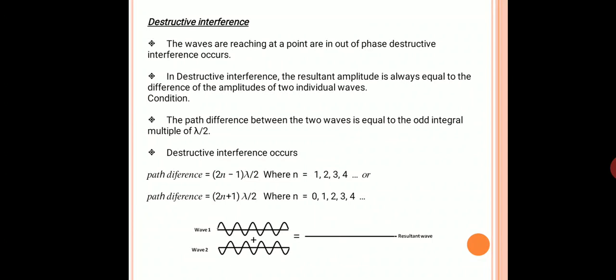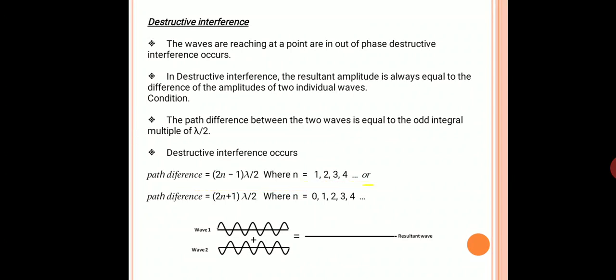Destructive interference. During the superimposition of waves at certain points in the region of superimposition, the resultant intensity becomes less than the sum of the intensities due to the individual waves. That means in destructive interference, the resultant amplitude is equal to the difference of the amplitudes of the two individual waves. The condition for obtaining destructive interference is that the path difference between the two waves is equal to an odd multiple of half the wavelength.